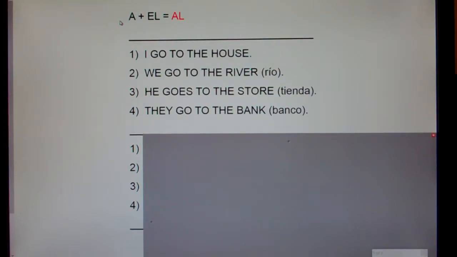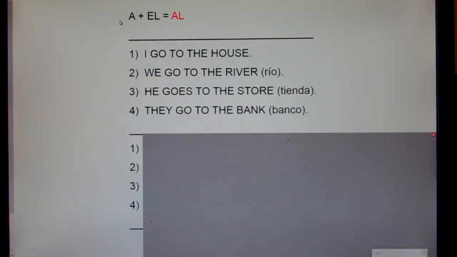Now, some of you are thinking, oh, that's so weird. Not really. We have 6 or 7 contractions in English, 6 or 7 times when we take two words, smash them together, and form a shorter word. For example, what does "cannot" turn into? "Can't." "Will not," "won't." "Should not," "shouldn't." "Are not," "aren't." In Spanish, there are only 2. And today I'd like to talk about the first one, "al."